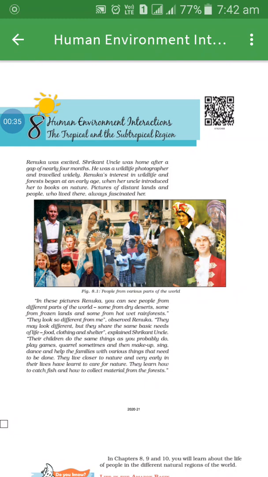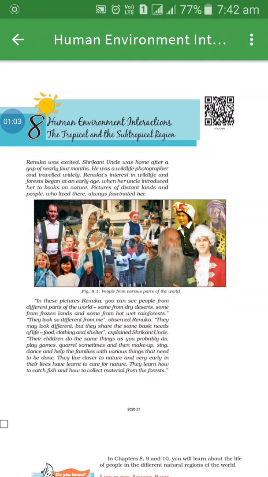If you go through the page, you can see the picture over here, students. Figure 8.1. What is mentioned down? People from various parts of the world. Means in this picture, you can see people from different parts of the world. Underline, students. Some from dry deserts, some from frozen lands and some from hot wet rain forest.